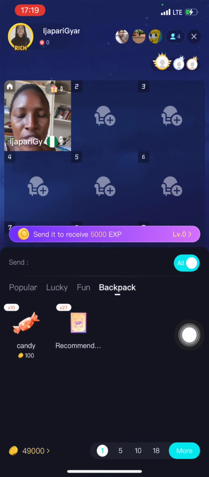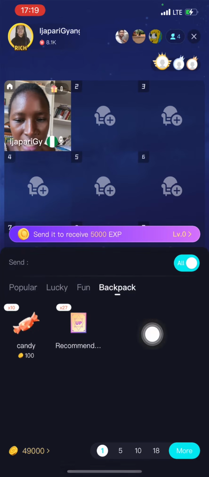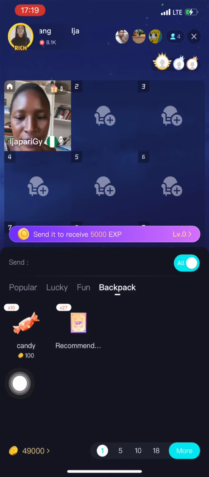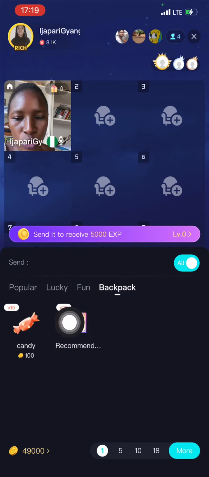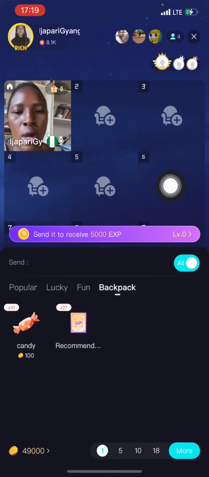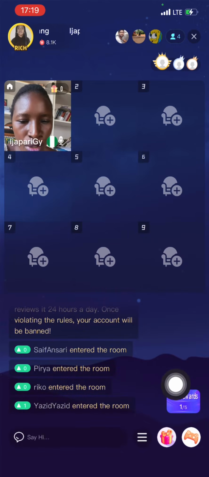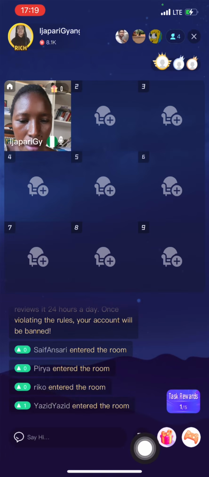Backpack. That means the rewards you get for some small tasks. These are the ones I do when I told you that I have 7 tasks. So I'm going to show you how to get this reward so that you can also use it to throw on people. Am I talking too fast? So let me just come to this reward.